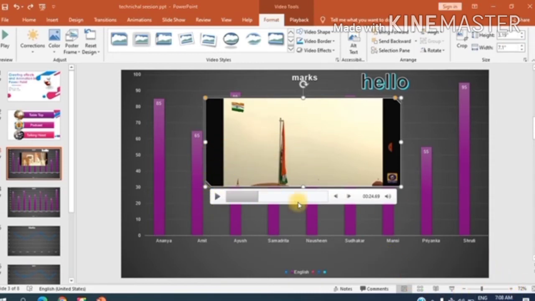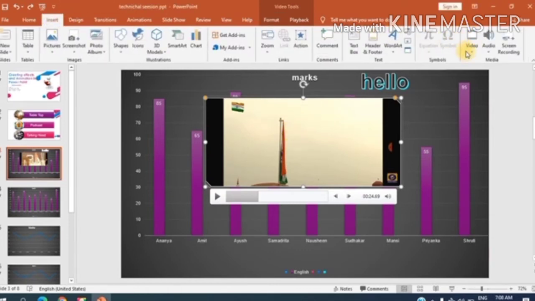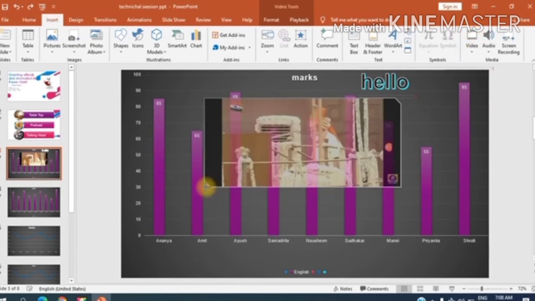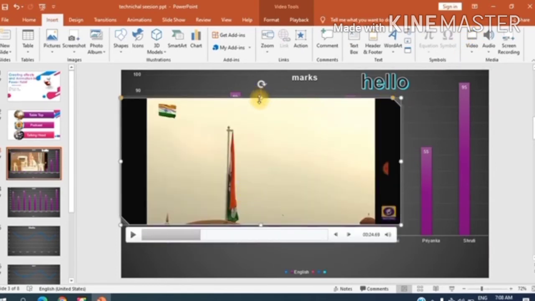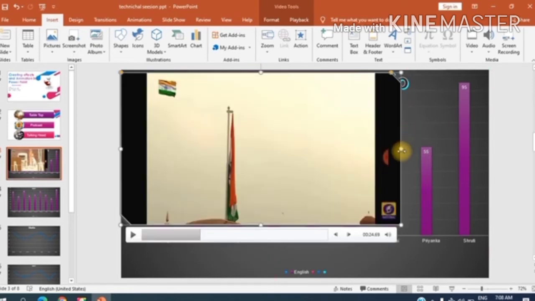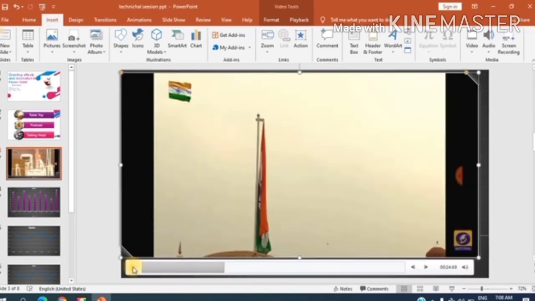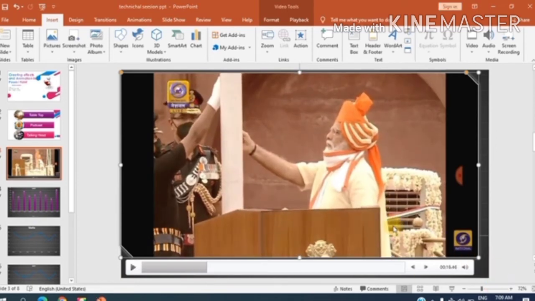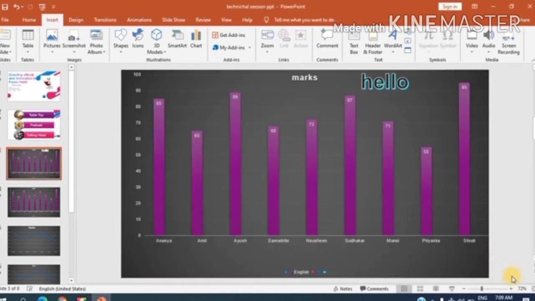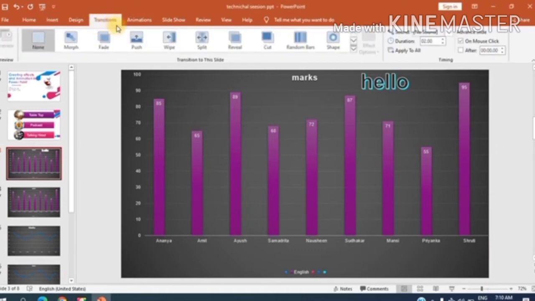So, this is how you can bring a video or any audio on your screen, and you can set the image or the video according to your convenience. You can enlarge it like this. You can set it on the full screen also. Yes, it has been set now. Okay, now let me delete it for now. And friends, so far we have been dealing with the insert tab, and now let's move forward to this tab.